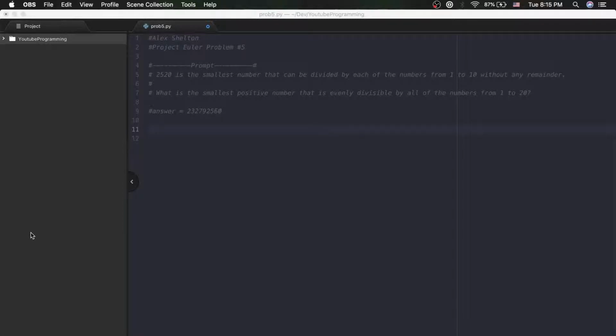How's it going, everyone? Today we are going to be working on the Project Euler problem 5 solution. Getting right into the prompt, it states that 2,520 is the smallest number that can be divided by each of the numbers from 1 through 10 without any remainder. It's asking us to find the smallest positive number that is evenly divisible by all numbers from 1 through 20.